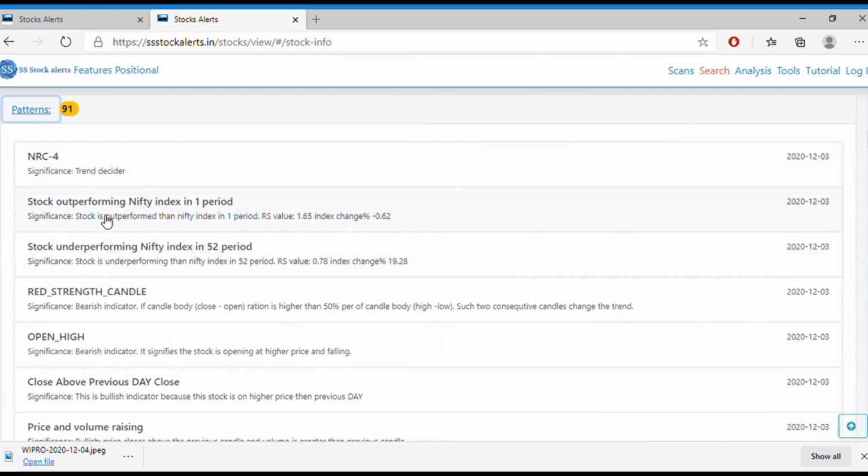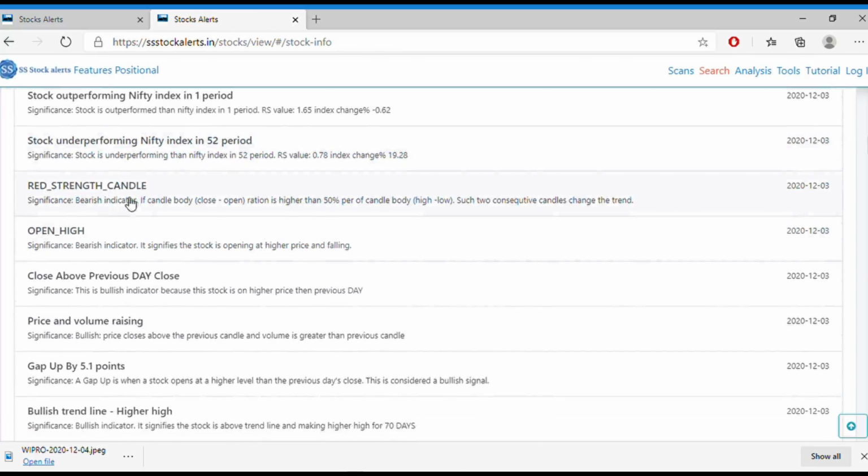For example, I'm just going through one or two. The stock is outperforming the Nifty index in one period. Last day it is outperforming the Nifty, and in the last 52 weeks also it is outperforming the Nifty. So it is like a relative strength. The stock has more strength than the Nifty index, so it is a relative strength. Such stocks will give good performance.